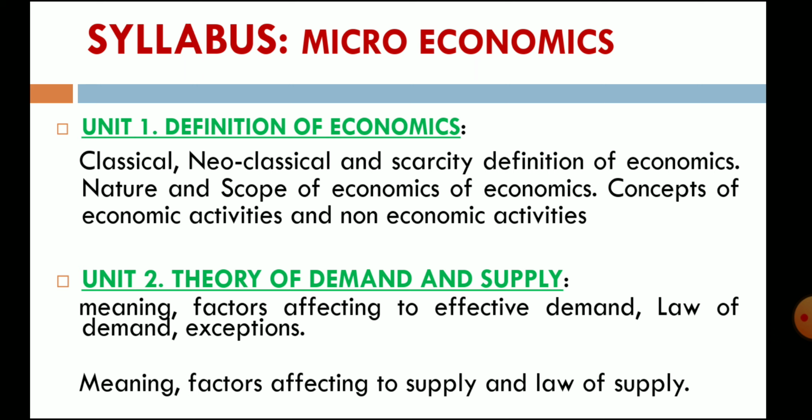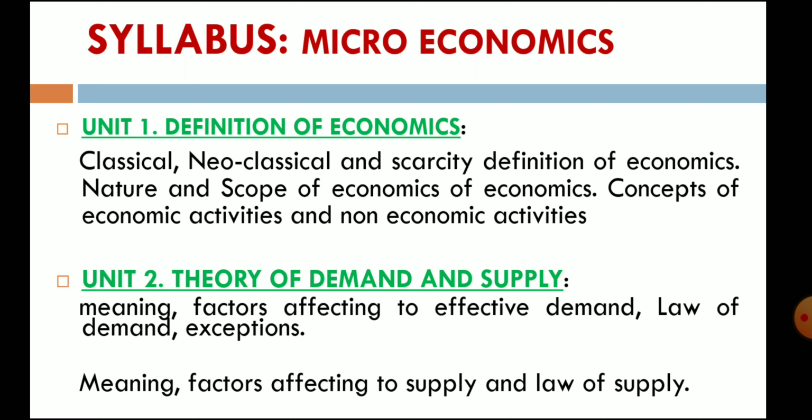Unit 2, you have to prepare the theory of demand and supply. What do you mean by demand and what do you mean by supply? We will discuss this in detail in today's lecture. Meaning, factors affecting demand, law of demand. Law of demand means when the price of a product increases, demand for the product reduces, and when price reduces, demand increases.